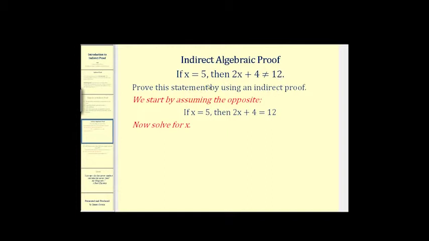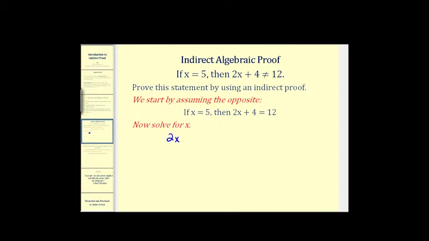We want to prove that if x equals 5, then 2x plus 4 cannot equal 12. So by following the steps of indirect proof, we'll start by assuming that the opposite is true, meaning if x equals 5, then 2x plus 4 is equal to 12. Now what we'll do is go ahead and solve this equation, and then hopefully reach a contradiction. Let's give it a try.